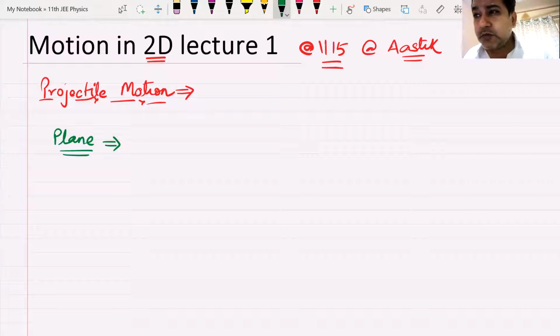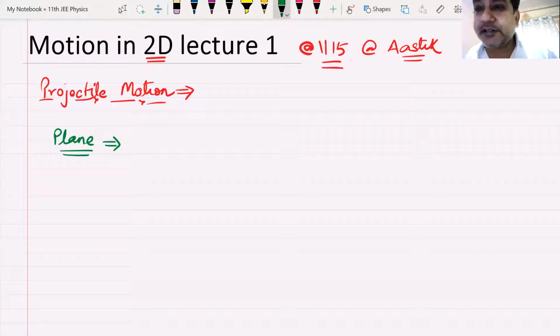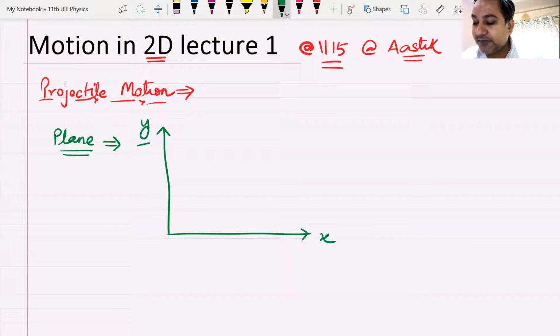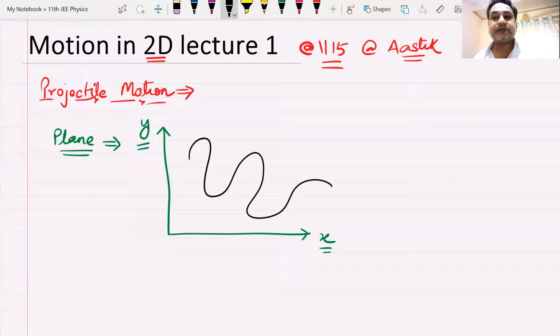Now, in case of motion in 1 dimension, the particle was moving along only one axis. So we needed to know only one coordinate, the x coordinate or the y coordinate or the z coordinate. But when the particle is moving on a plane, for example, let me call this the xy plane, a particle moving in the xy plane can move in any particular fashion, like this.